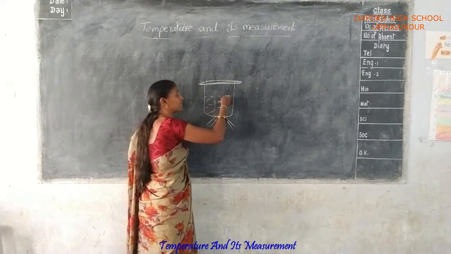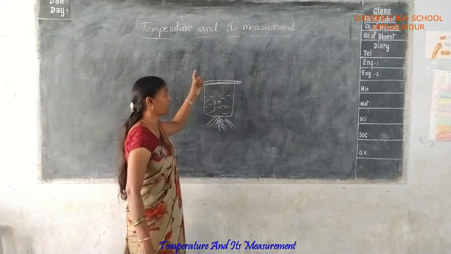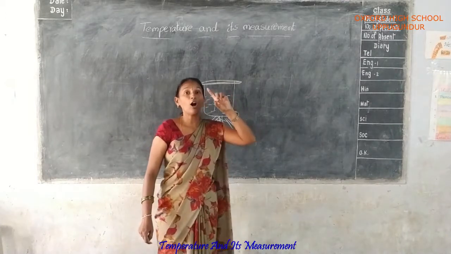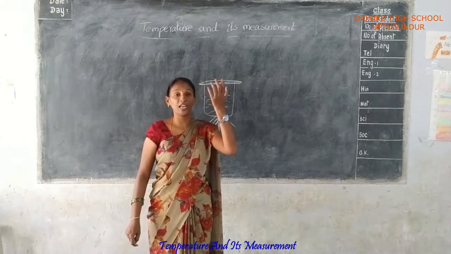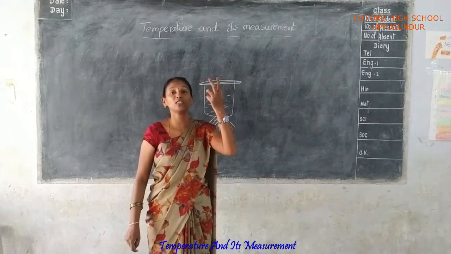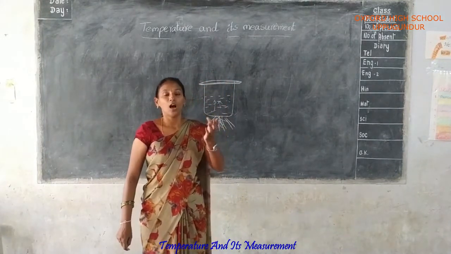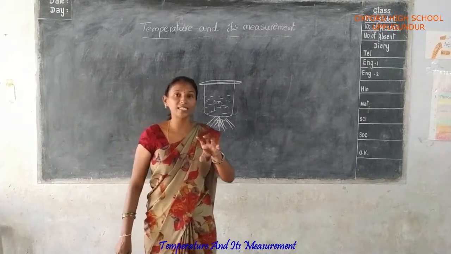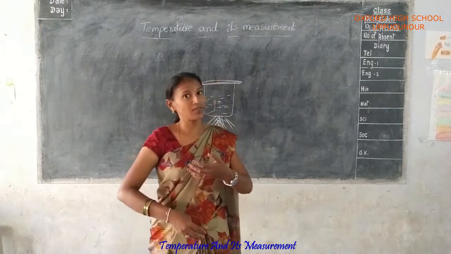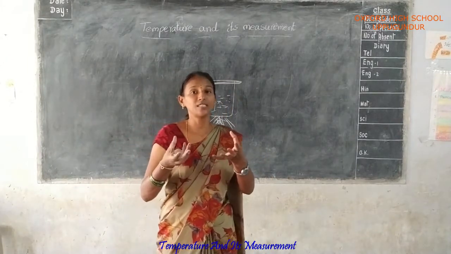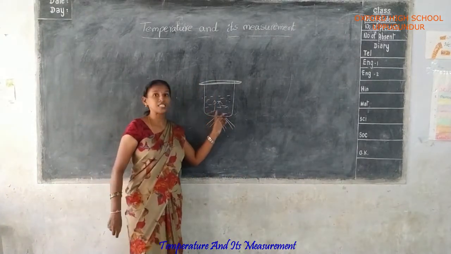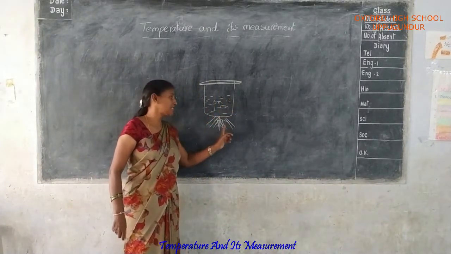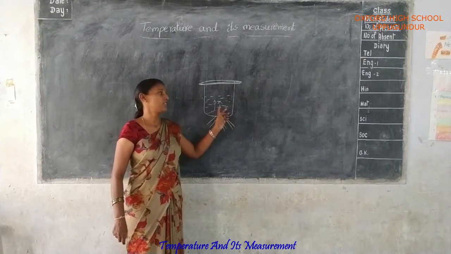Boiling the water relates to the point we already discussed, hot air and cool air. Hot air always moves upward because it is lighter. Cool air moves in a downward direction because its weight is more. Here it is the same. The molecules move upward because some heat energy is given.